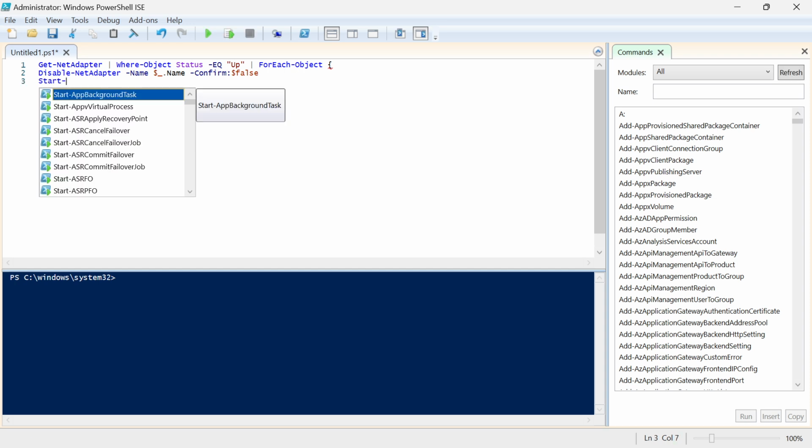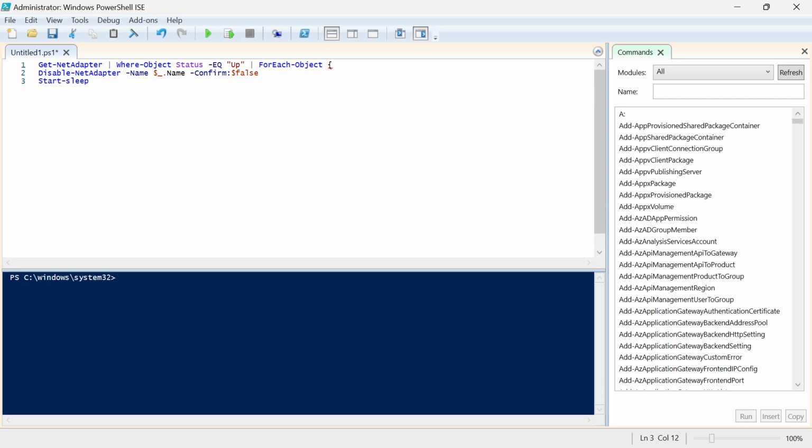For that I'm using Start-Sleep and I'm defining the seconds. You can define the minutes as well. So I'm defining 2 seconds and then we will enable the net adapters again. Name comes from Name. Now this time we have to confirm is false. So this is the command.